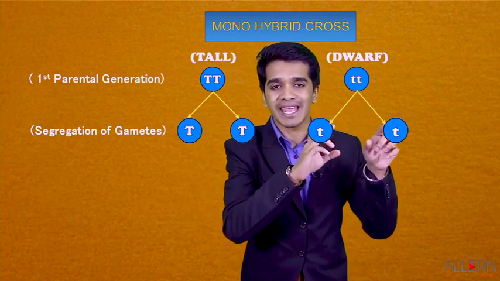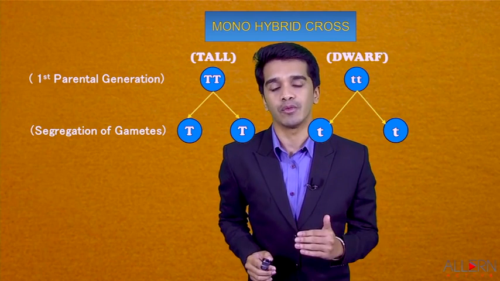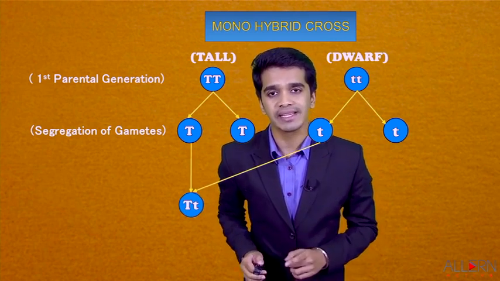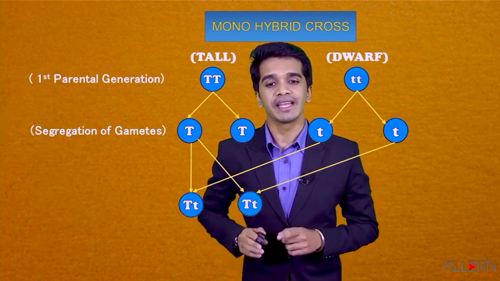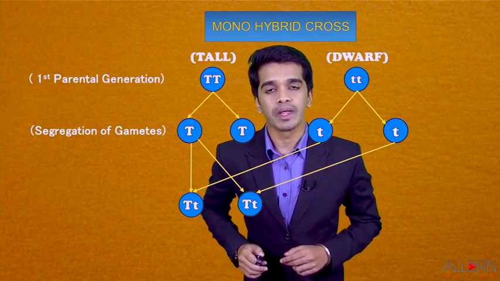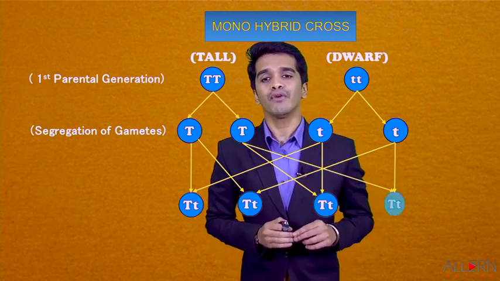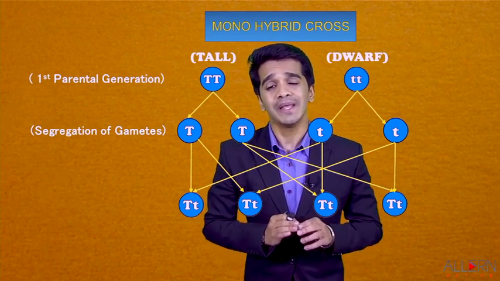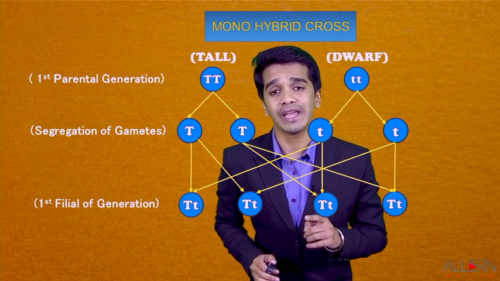both the gametes. Now let us study the third step, that is what the generation of the offspring will look like. The first combination is capital T with small t. The second combination is capital T with small t. The third combination is capital T with small t. And the fourth combination is capital T and small t. And he named this generation what? F1 generation. That means the first filial generation.